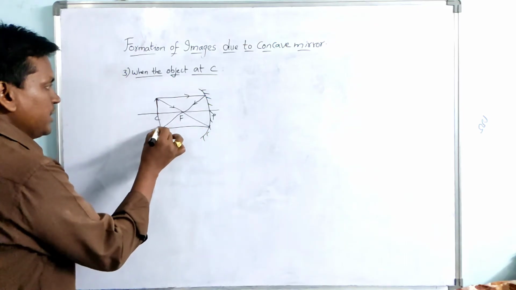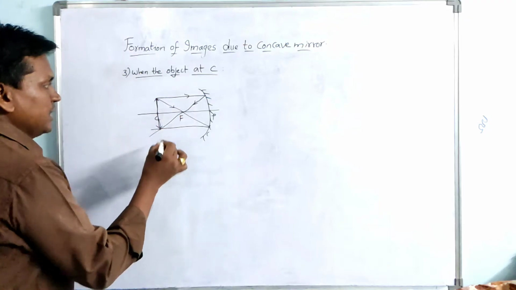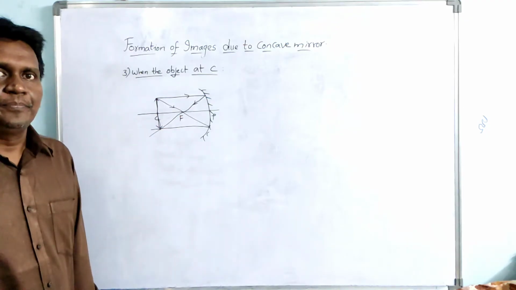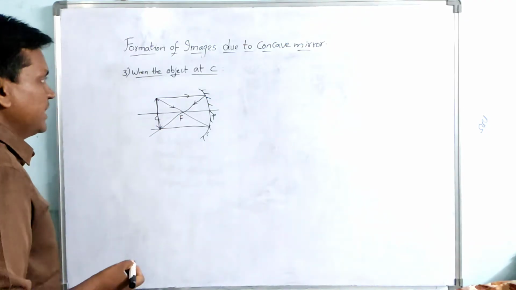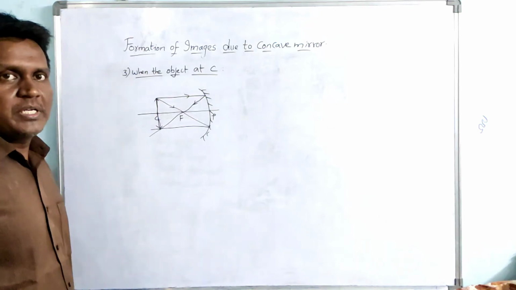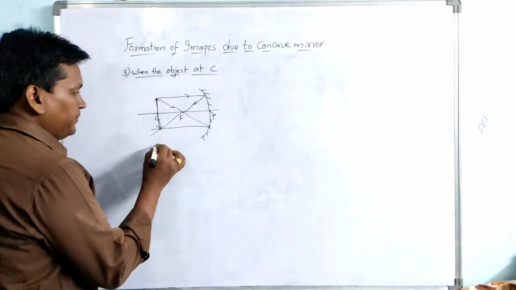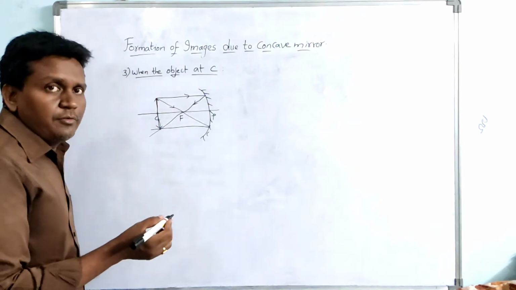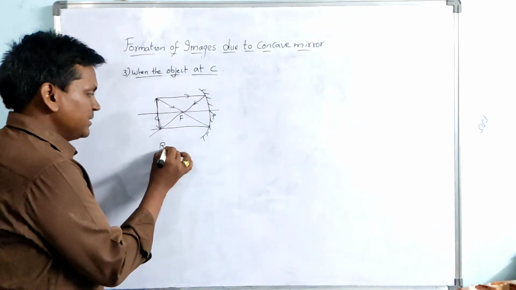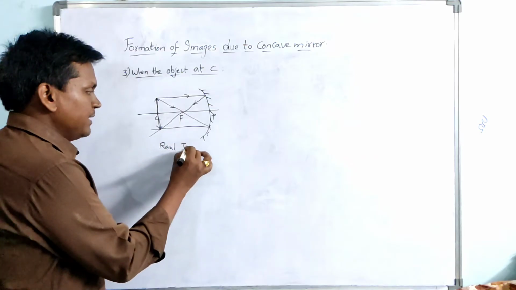Yes, sir. So the image is formed at center of curvature. Here the image is formed at center of curvature. Where is the object? Object is at center of curvature, and image is also at center of curvature. And coming to the characteristics of image, here the image is real image,